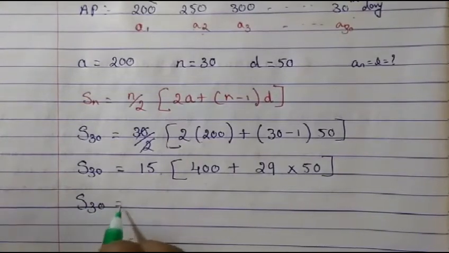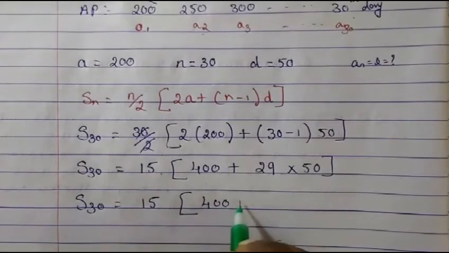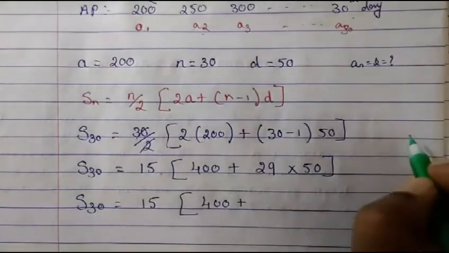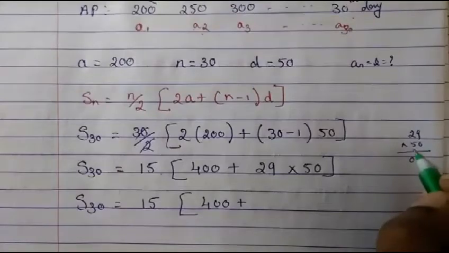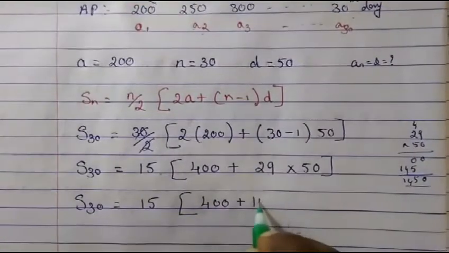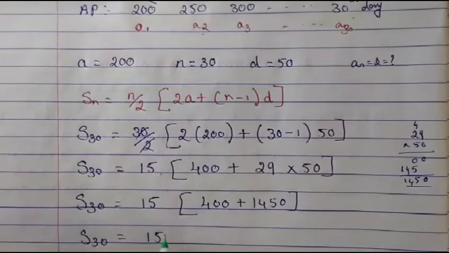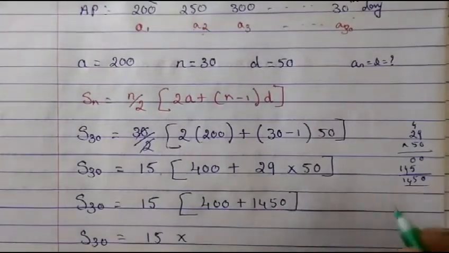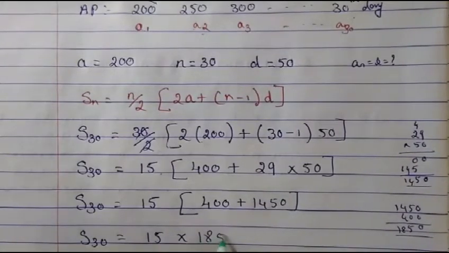Now 15 into 400 plus 29 into 50. 29 into 50 will give us 1450. So 400 plus 1450 gives us 1850.